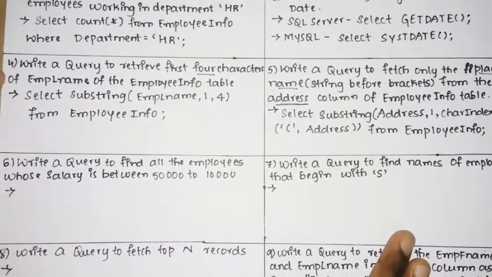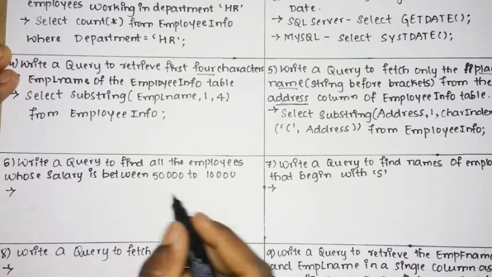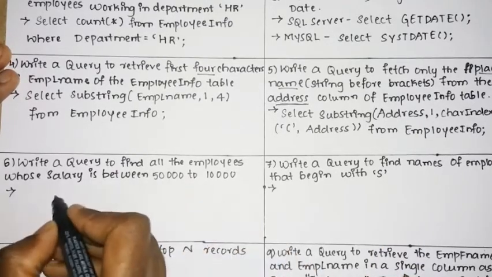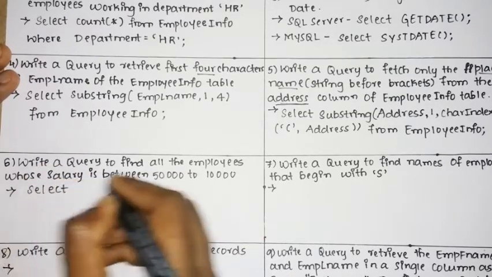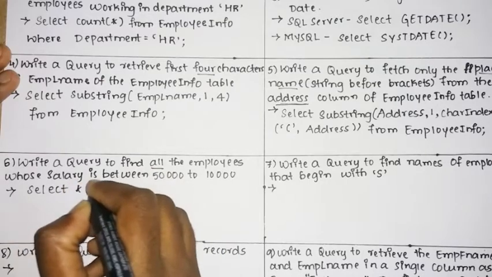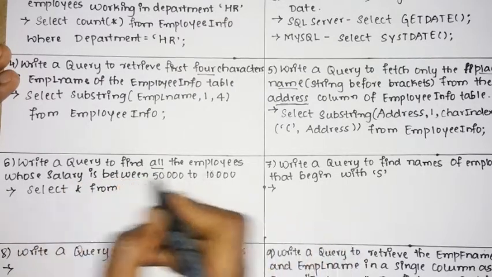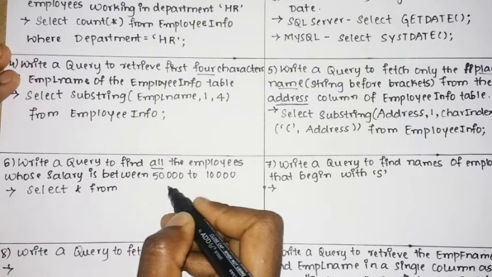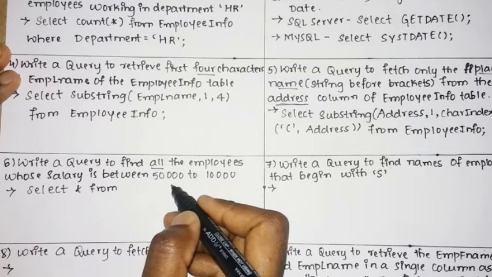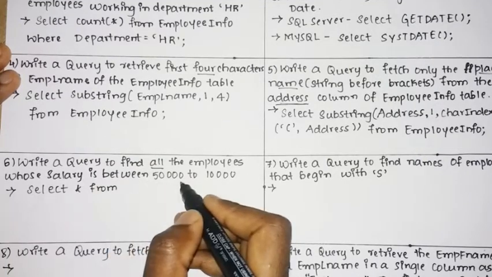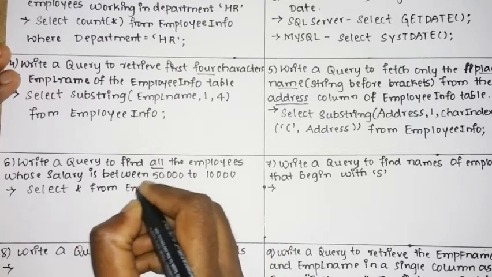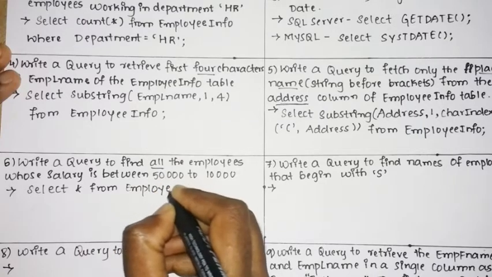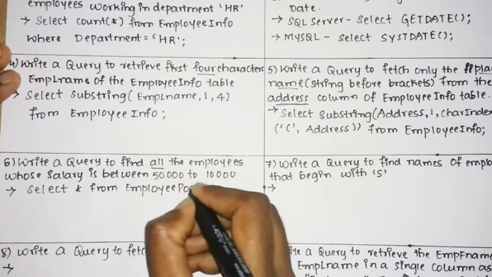Then we shall see one more query. Write a query to find all the employees whose salary is between 50,000 and 1 lakh. So this is simple. In my previous video we have also written this query. You need to find all the employees, so SELECT star FROM employee. You need to display all the employees whose salary is between 50,000 and 1 lakh. We have seen the salary column is in the EmployeePosition table. So SELECT salary FROM EmployeePosition,